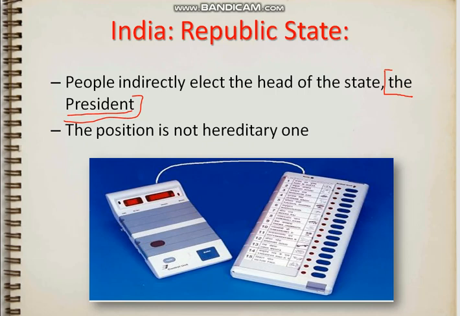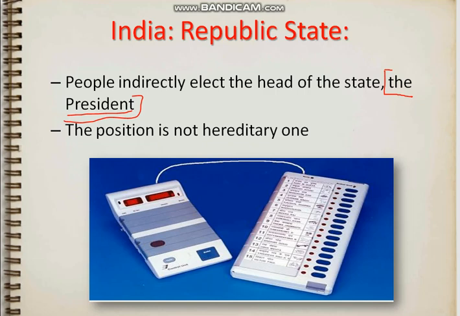What we do is give our vote to the representatives, and the representatives on our behalf elect the president with a special procedure known as the electoral college.